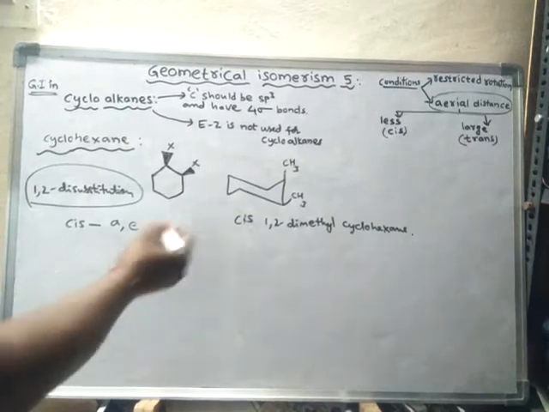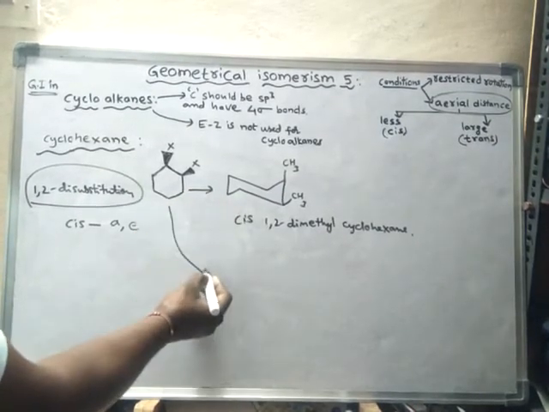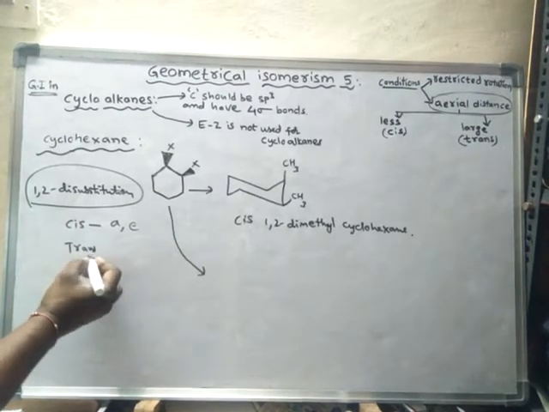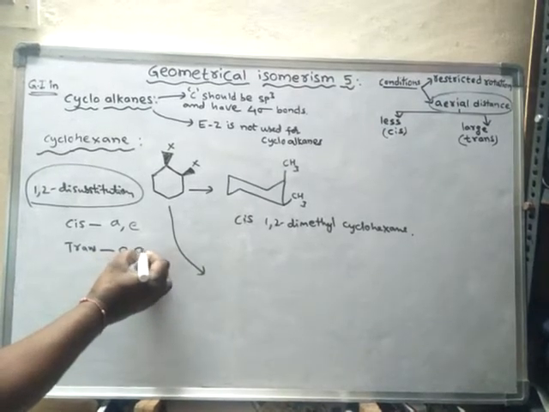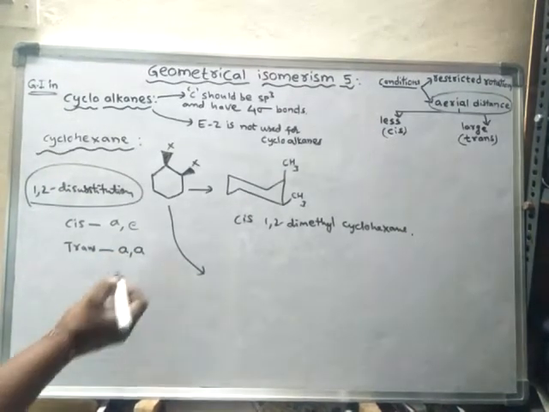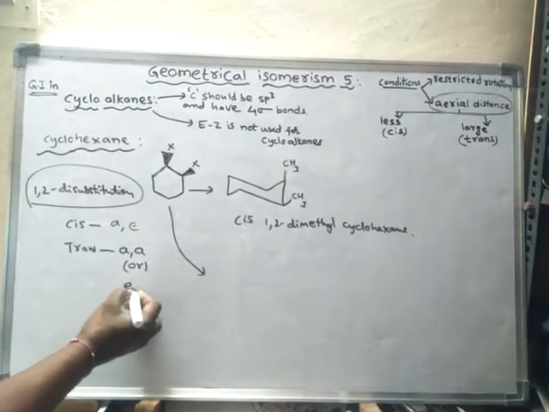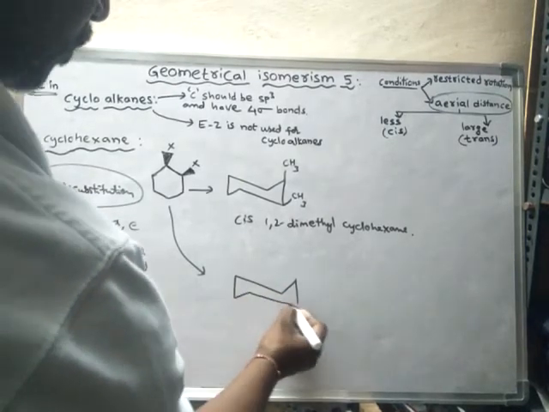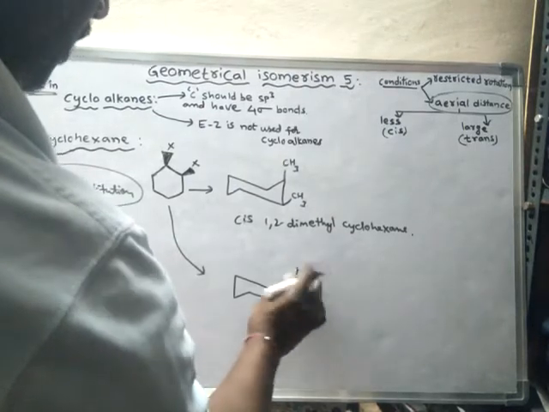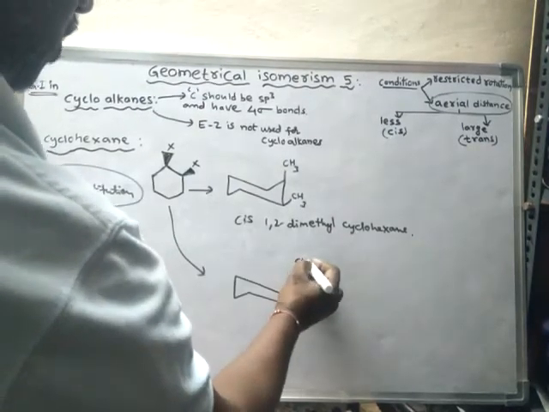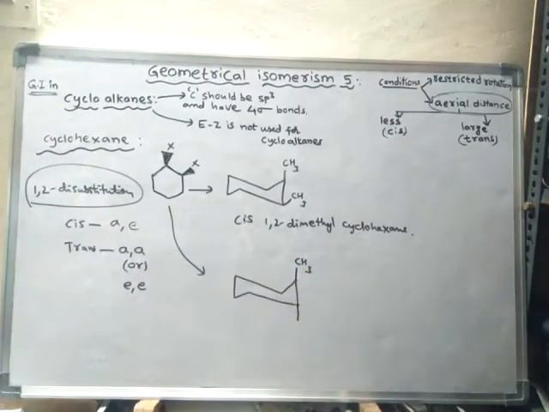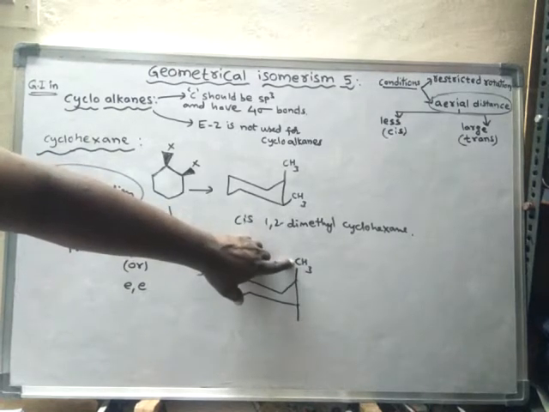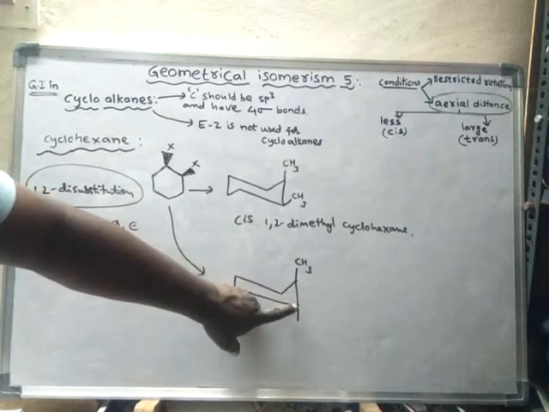So 1,2 dimethyl cyclohexane. Two things are possible. Trans means both of them are either present on the axial side, or both of them are present in equatorial. So here like this, if both of them are present on axial, always remember that on the first carbon, if the axial position is upwards, in the second carbon the axial position will be exactly downwards.